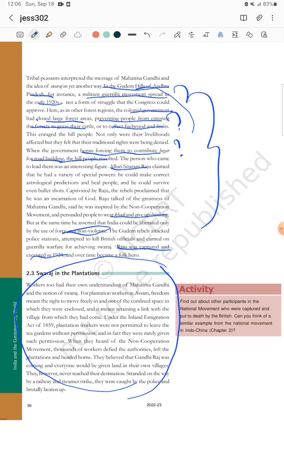According to the Inland Emigration Act of 1859, if any plantation worker joined a plantation field, they could not go back to their home or come for a visit until the plantation work was finished or the employer permitted. They had to stay there. When the plantation owner gave permission, they could move out to their village.